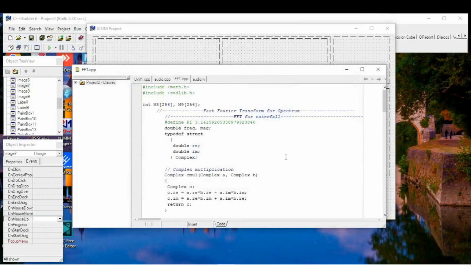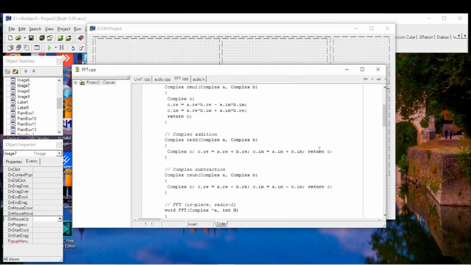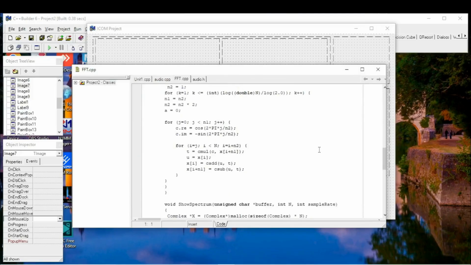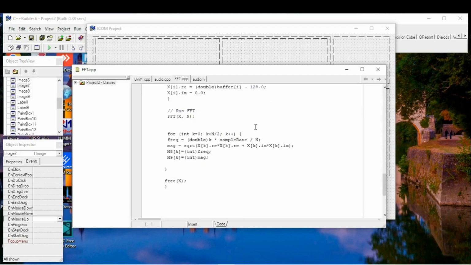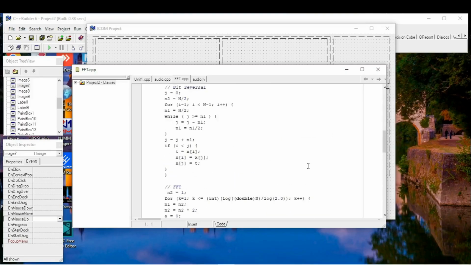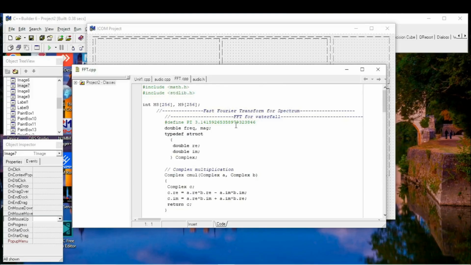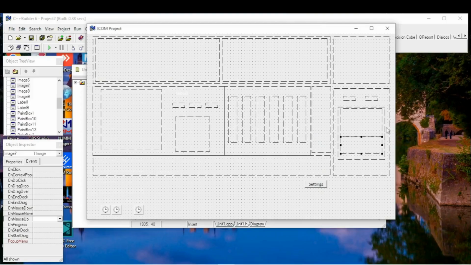These two pictures is a spectrum. To get a spectrum, we need fast Fourier transform. I created an additional CPP file for it. I'm not going to explain how it's working because it's just clean mathematics, and not many people understand the formulas. If you're interested in how it's working, you can easily find a lot of information on Google, but we are just going to use it. We don't need to know how it's working.